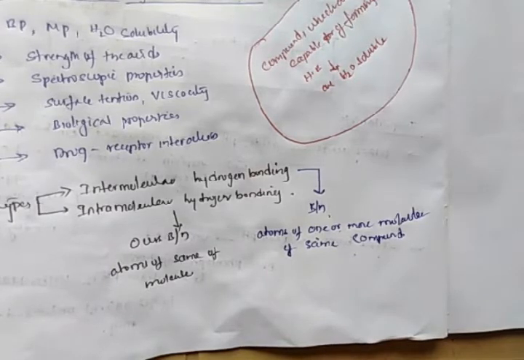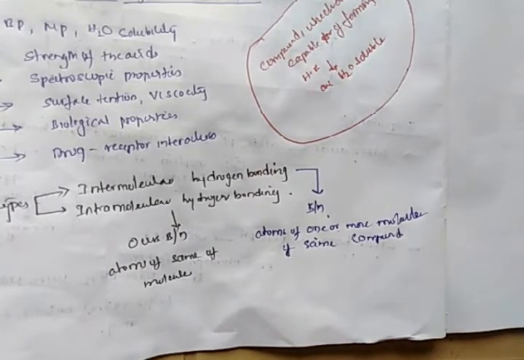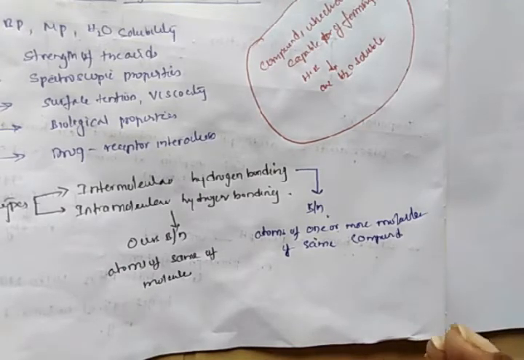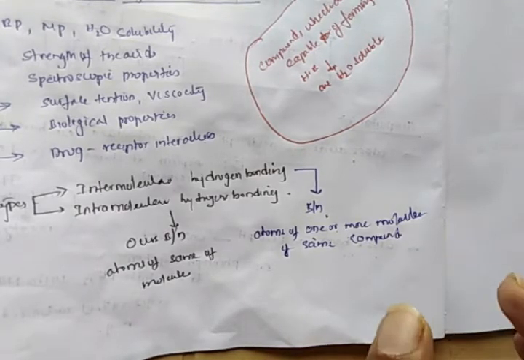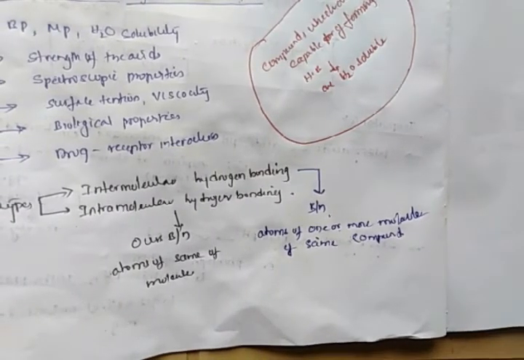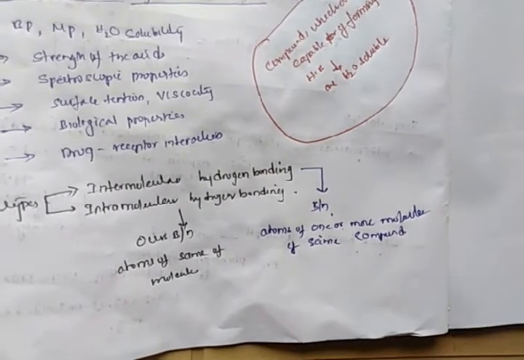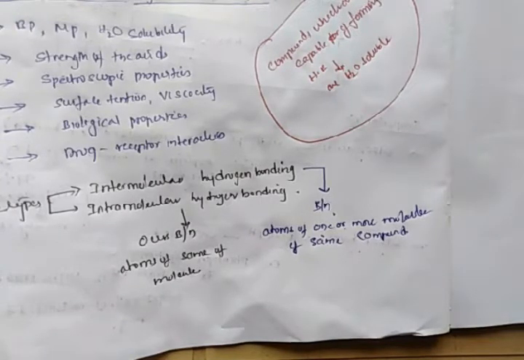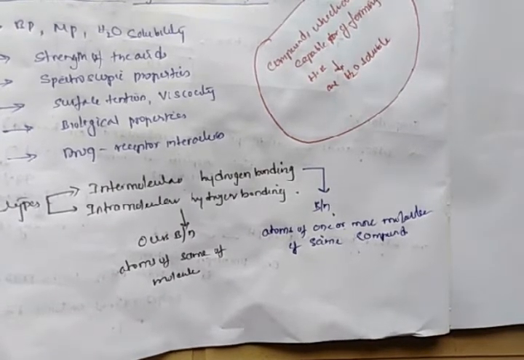Generally a compound is made up of one type of molecules or different types of molecules. If the hydrogen bonds exist between different molecules present in the same compound, such bonding is called intermolecular hydrogen bonding. But intramolecular hydrogen bonding occurs between atoms of the same molecule. So within the atoms of the same molecule, if the hydrogen bonding exists, it is intramolecular hydrogen bonding.